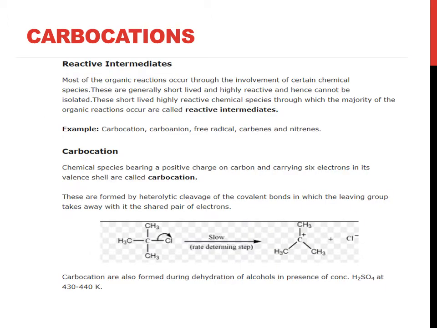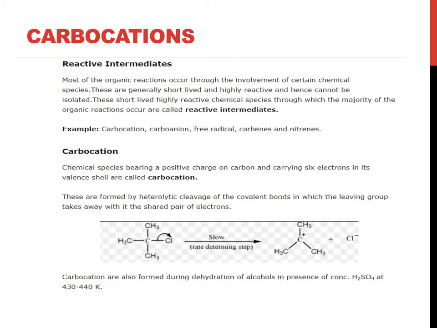Carbocations. First of all, we will study reactive intermediates. Most of the organic reactions occur through the involvement of certain chemical species. These are generally short-lived and highly reactive and hence cannot be isolated.